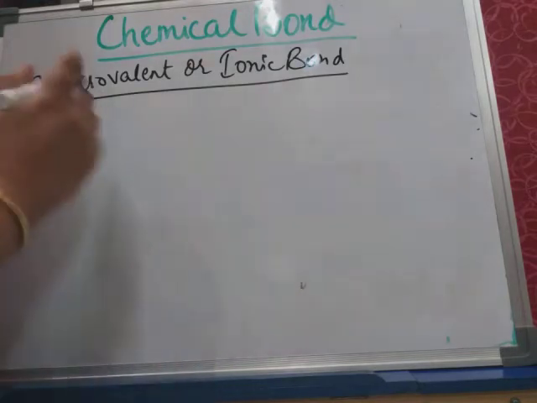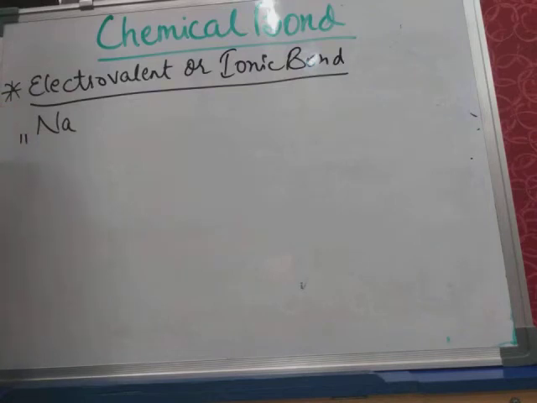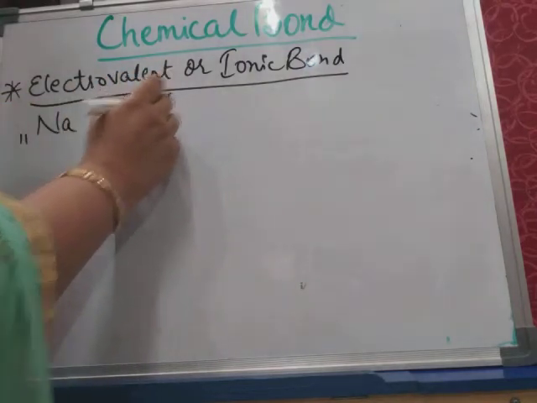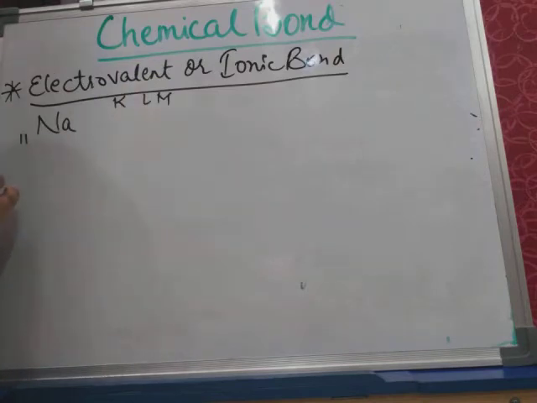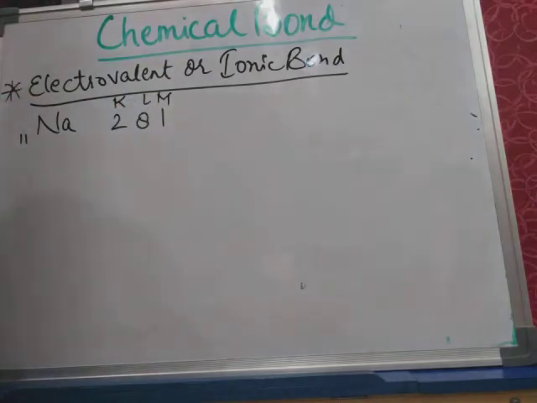See, Na, we know that its atomic number is 11. If its atomic number is 11, it means it has 11 electrons also, and these electrons are arranged like this: 2, 8, 1.